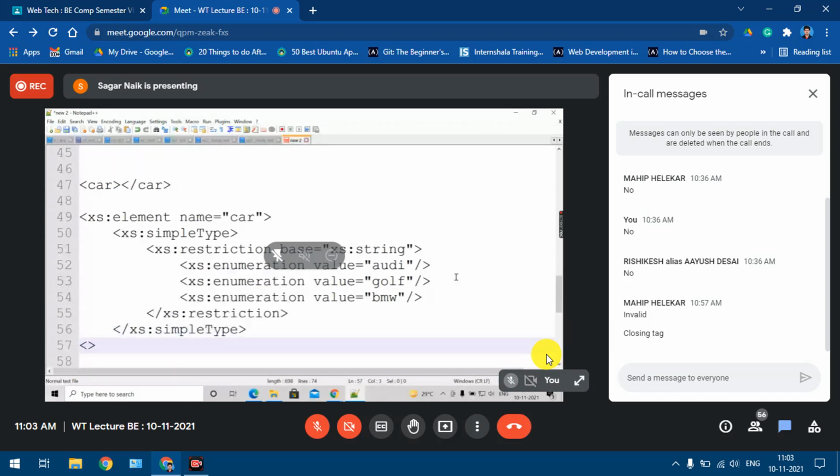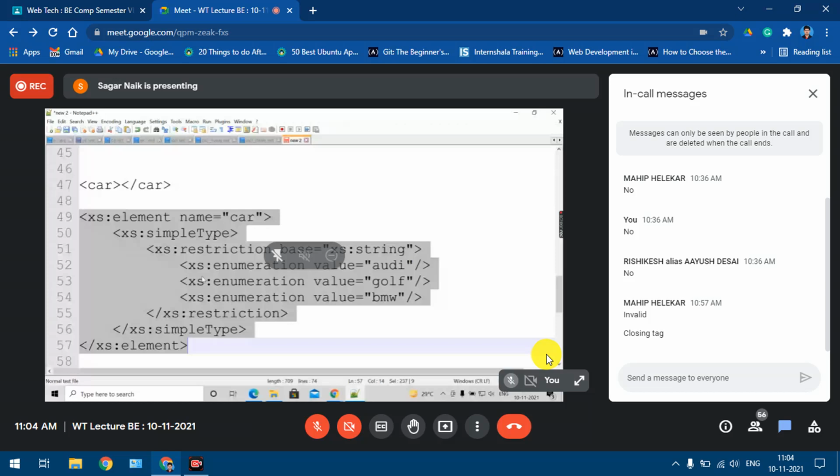Access colon element. Understood? Yes or no? So this is my schema. By looking at this schema, what things can you conclude? You will come to know that there is an element car. Yes or no? It is a simple element.